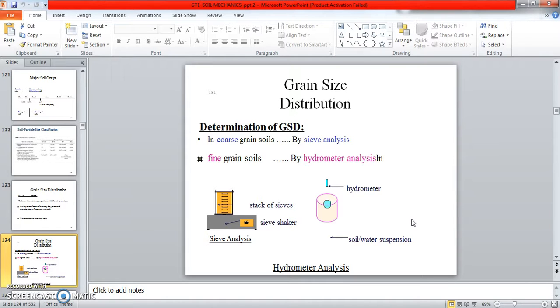So this is a sieve shaker. After sieving we can analyze how much is retained, how much passes. We can analyze this in the sieve shaker. Hydrometer analysis means we can identify the finest particles. If you add water to the soil, we can identify how much of the finest particles deposit in the hydrometer analysis.